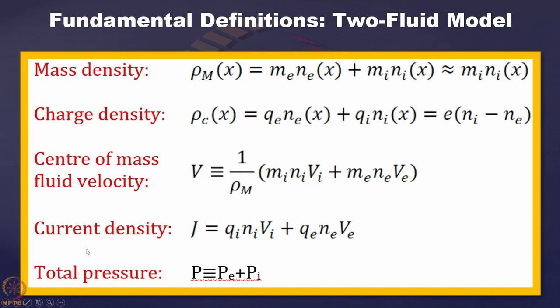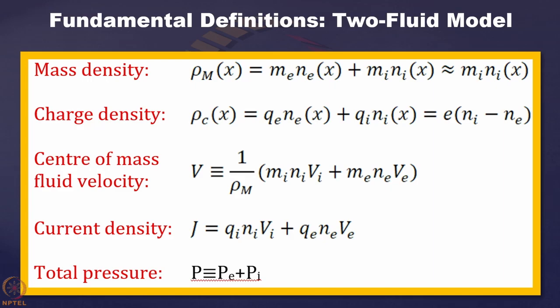And the pressure is additive, so it is the sum of the electron pressure and the ion pressure. P is equal to nkT again, where n is the number density, k is the Boltzmann constant, and T is the temperature of the electrons. Similarly, you can find the expression for Pi.